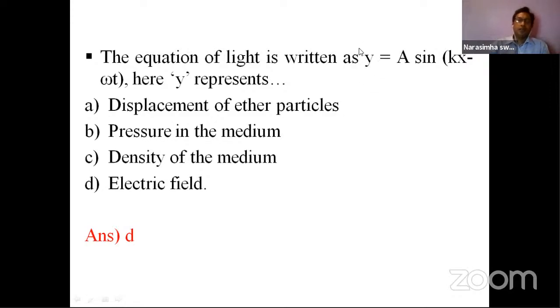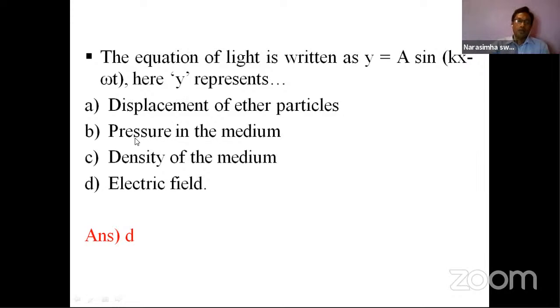These three components are perpendicular to each other. So one of them may be electric field, because it is a light equation, so definitely it's a wave equation. In that, y indicates the displacement of the electric field, meaning movement of the electric field, because in light there is a component of electric field, as it's electromagnetic radiation.